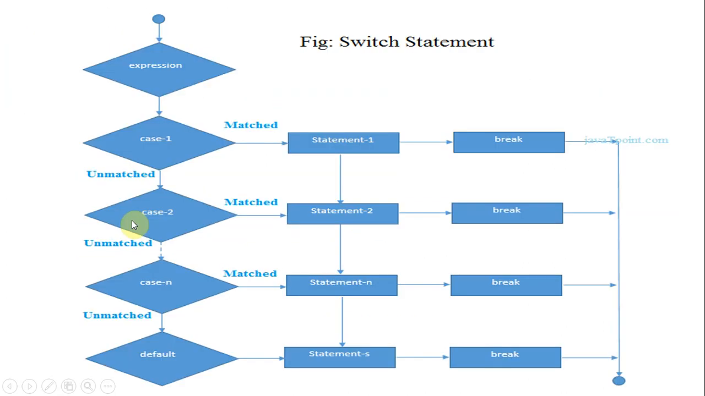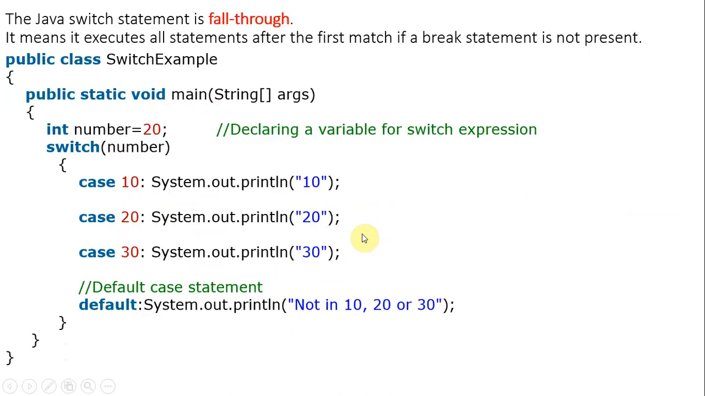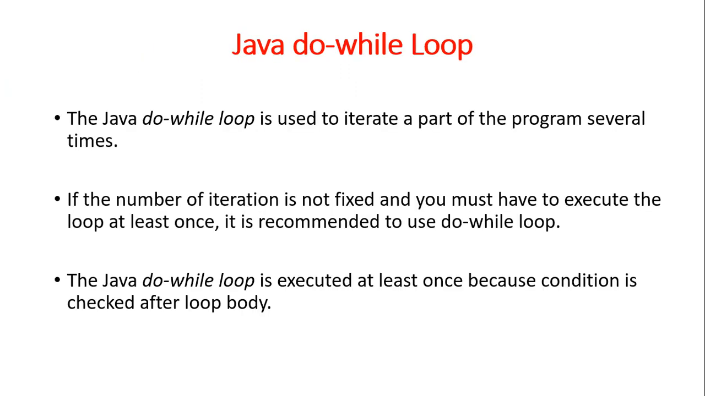If you go with the previous example, the number is 20, the case 20 matches, and it will print only 20. But here 20 matches, 20 prints, and we don't have any break here, so we go with case 30, 30 prints, and after that the default also prints. So 20, 30 and default will print. That is about decision or selection statements. Next one, looping control flow statements. We have three kinds of looping statements, iteration statements.